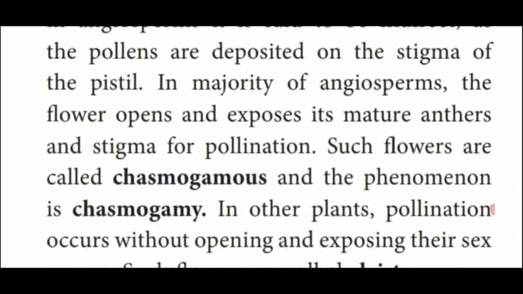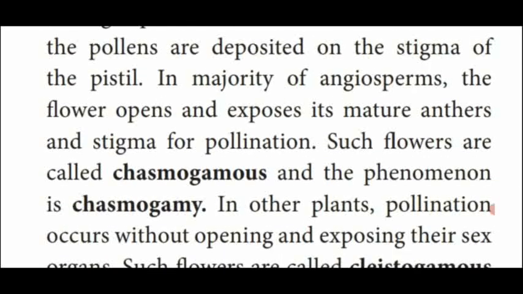In those plants also, pollination takes place. That phenomenon is called cleistogamy. What is that word? Cleistogamy.